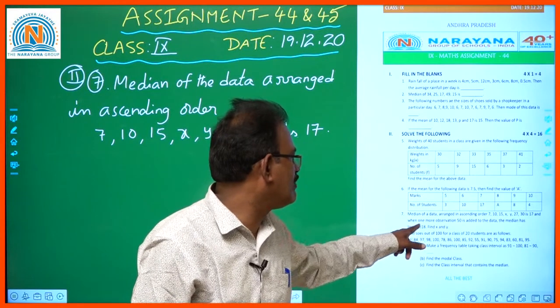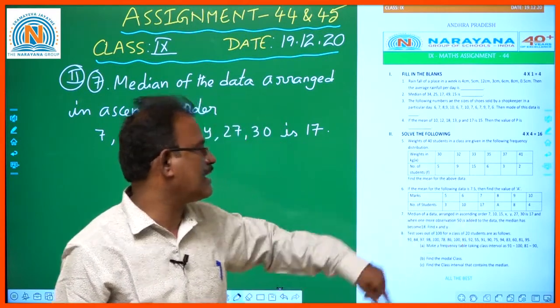And when one more observation is added to the data, the median becomes 18.